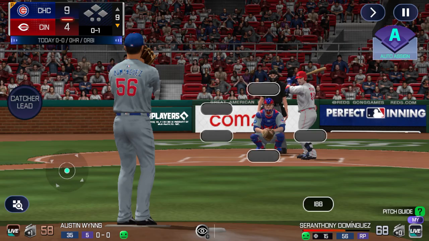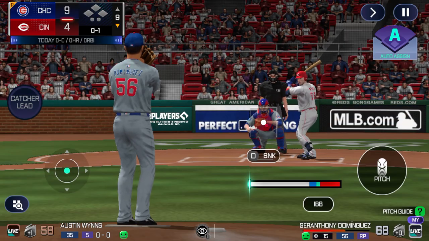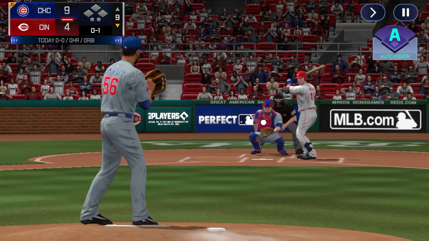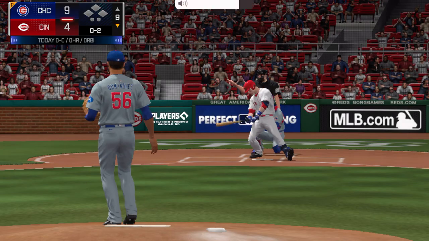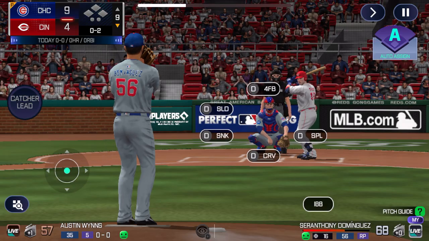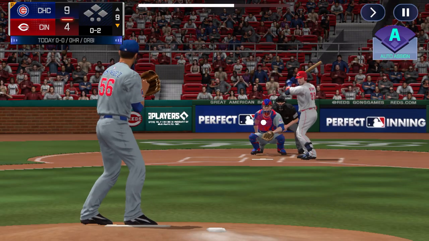Strike. That was a nice pitch. Great pitch. Strike one. The pitcher has thrown the ball. Swung out and missed. Strike. Brilliantly thrown pitch. Strike two. The third pitch.